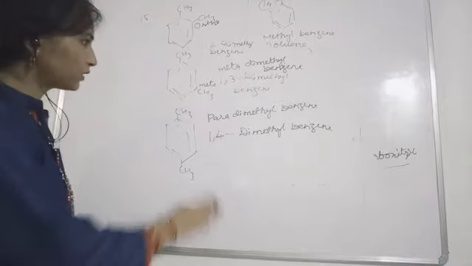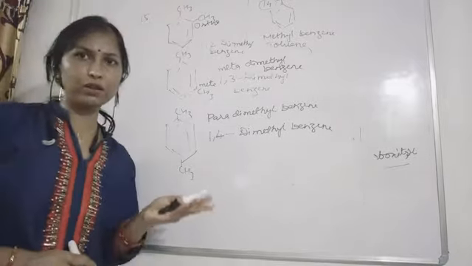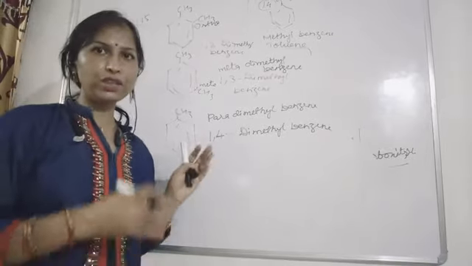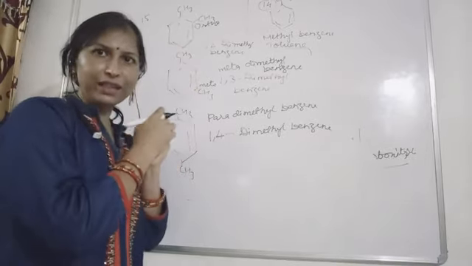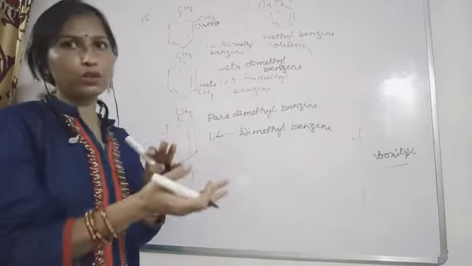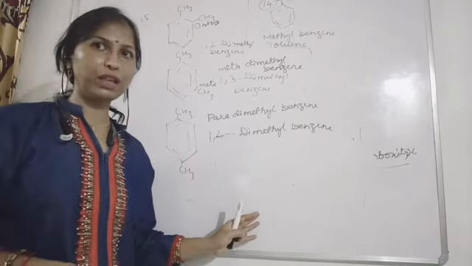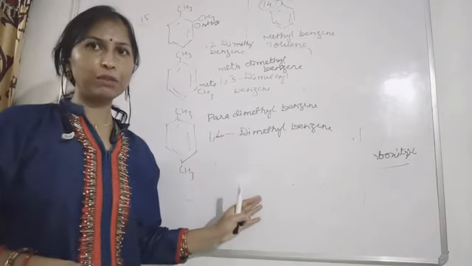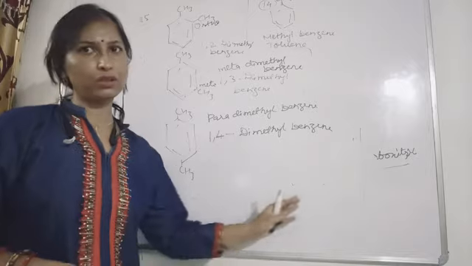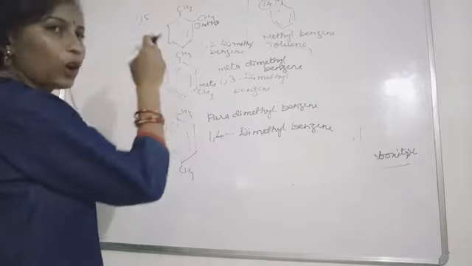Okay, so this was the different positions, and let's take 1, 2, 3 examples in which many functional groups are attached with that benzene ring, and what name we are going to give them. Let's see a few examples, and then this IUPAC nomenclature of the aromatic part will be completed.